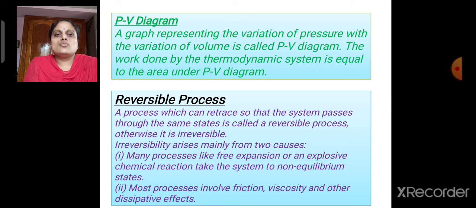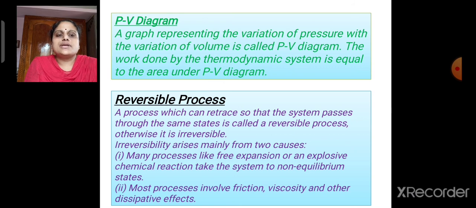Now let us see what is a reversible process. A process which can retrace so that the system passes through the same states is called a reversible process. Otherwise, it is irreversible.